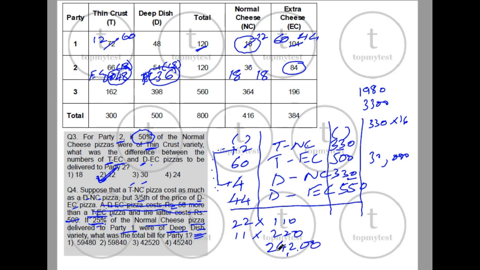So the sum of all this is going to be your total cost. Now if you look at it, we can estimate using just the values. 30 plus 24 is 54, so the answer has to be more than 50,000. These two are out. Now let's look at the last two digits. This is 00, 00, 00 and 80. So the last two digits will be 80. So this cannot be the answer. This will be the answer. Option 1 will be our correct choice.